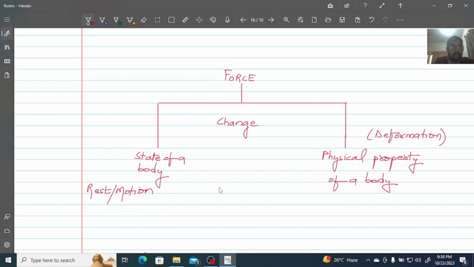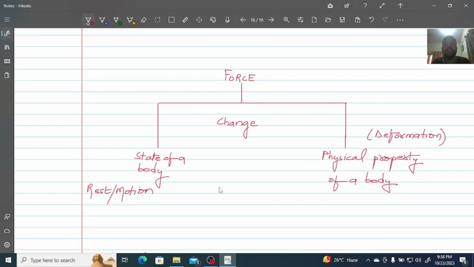It is at rest, and when I apply the force, it comes into motion. So that is what force can do. Or it can stop a moving object, just like the force by my second hand stops that moving object. So when we talk about the state, we are talking about from rest to motion or from motion to rest.